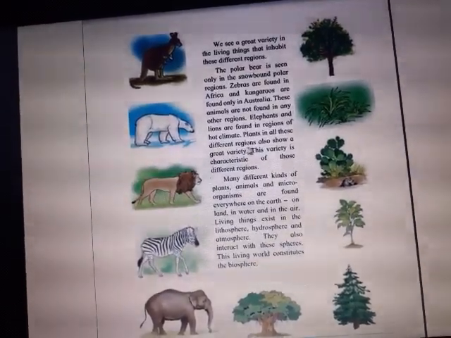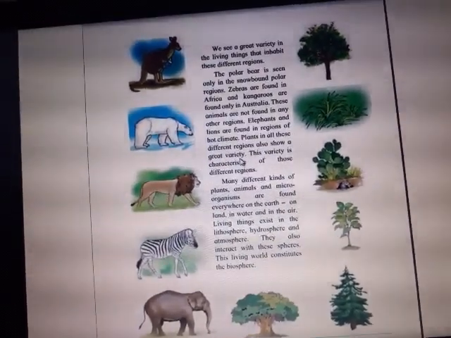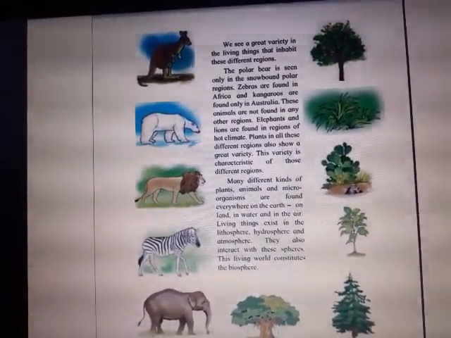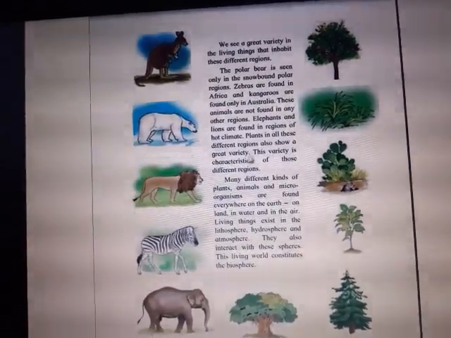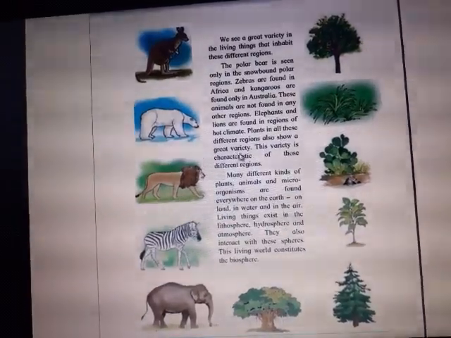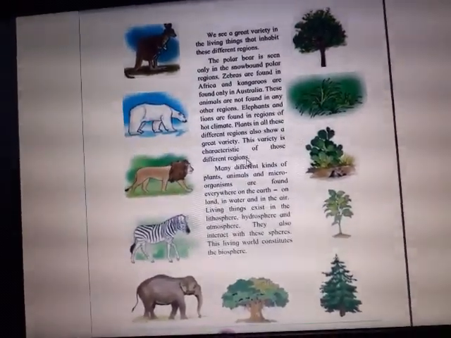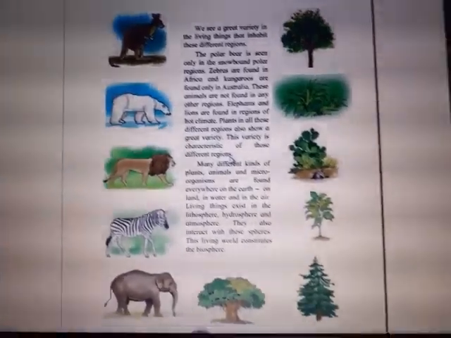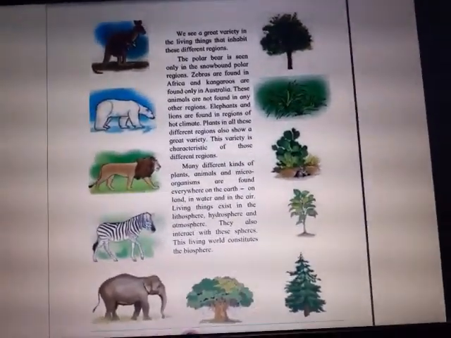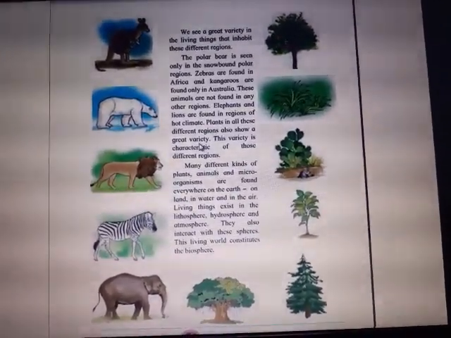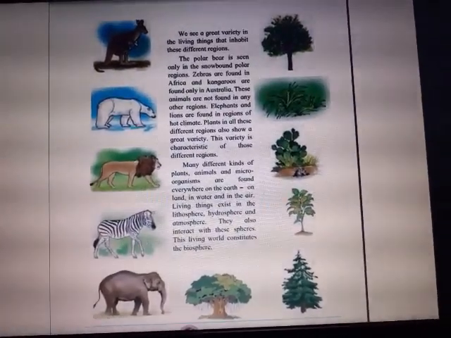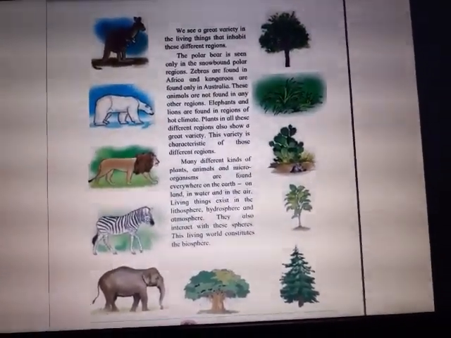Plants in all these different regions also show a great variety. You will find that even the plants are not the same. They are different varieties of plants which we find in different regions. This variety is a characteristic of those different regions. If you go into desert areas, you will find only thorny bushes, thorny plants and cactuses. If you go to hilly areas, you will find conical shaped trees so that the snow slips off easily.